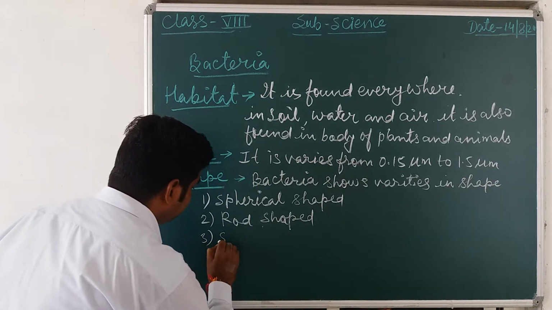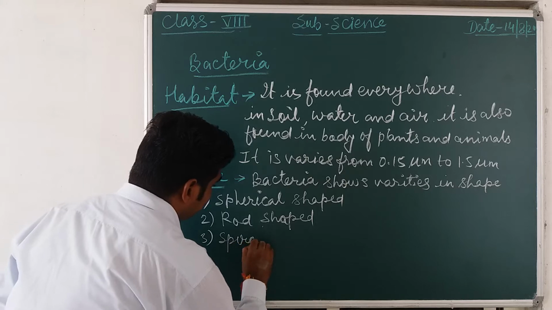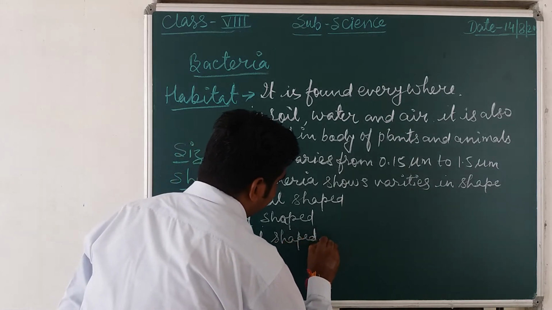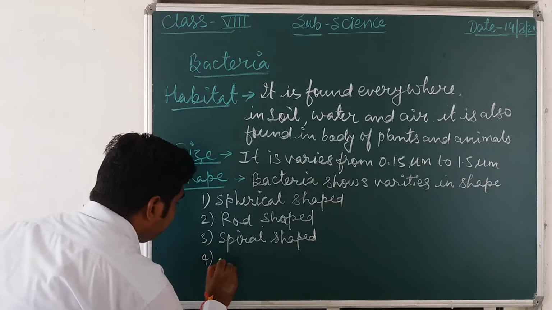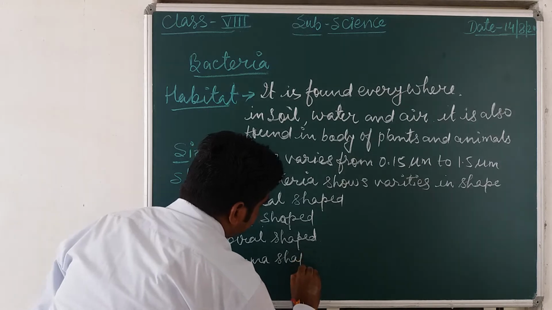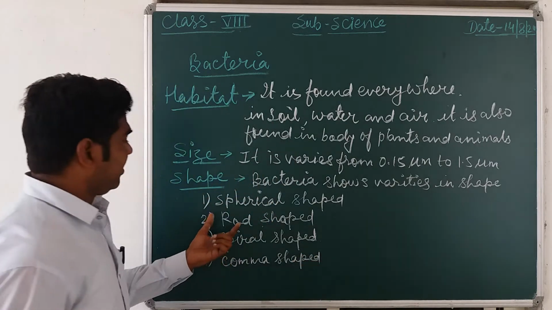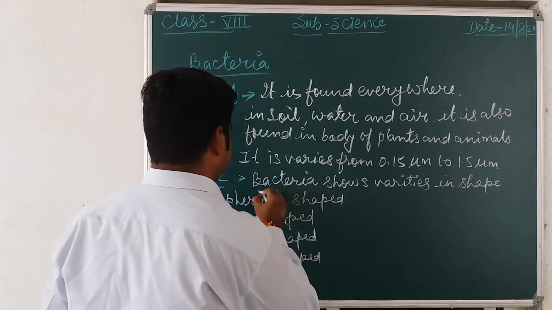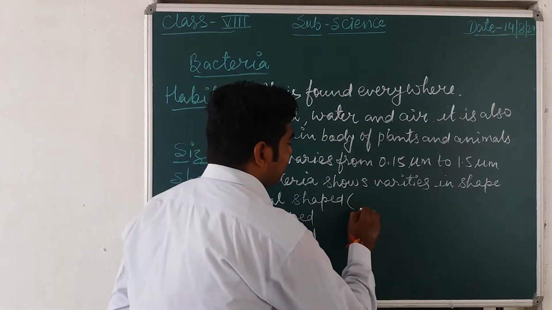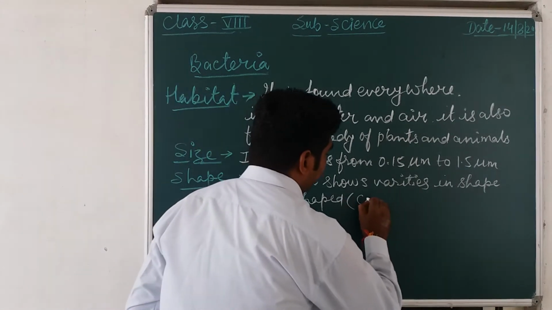Then spiral, and the last one, comma shape. This spherical shape is generally known as cocci.